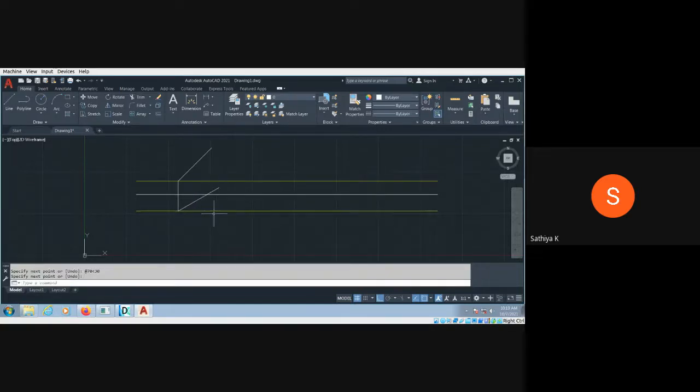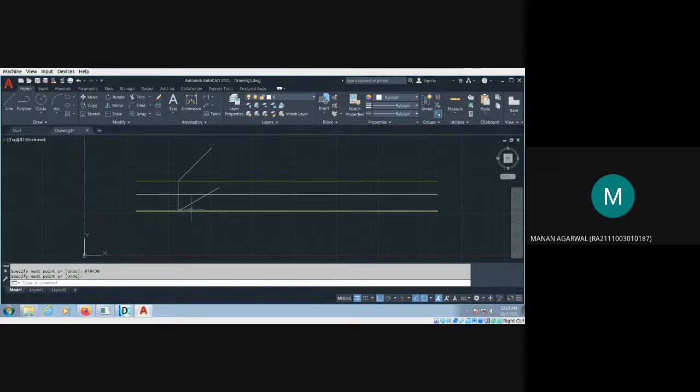So in the AutoCAD, whatever angle you give, it is considered in the anti-clockwise direction. So if I give the angle 30 degree, this is the horizontal line, and 30 degree means it is in anti-clockwise direction. If I put minus 30 degree, it comes down. Otherwise, I can give 360 minus 30, because a total circle has 360 degree.